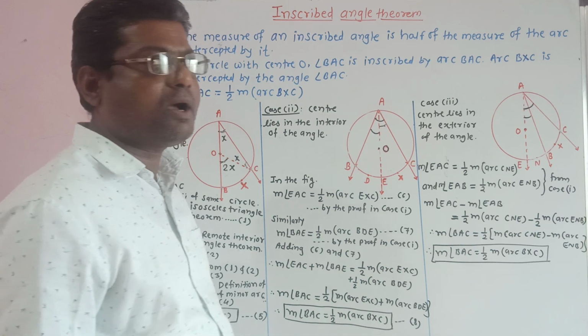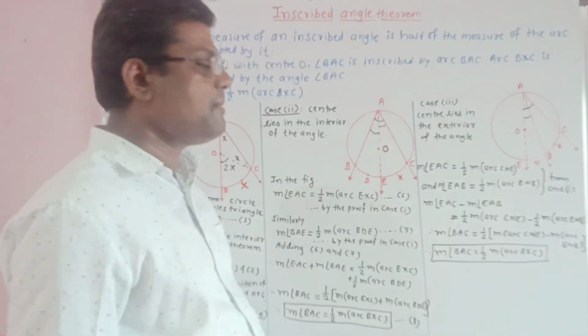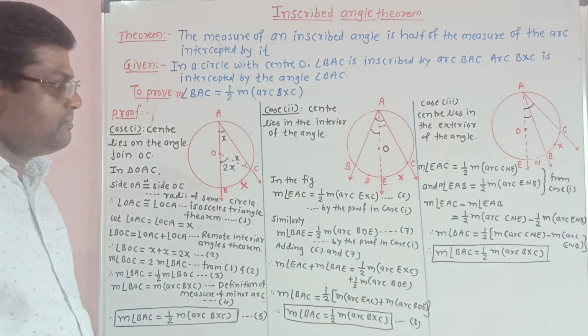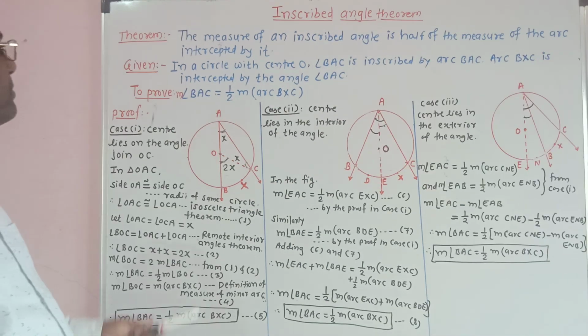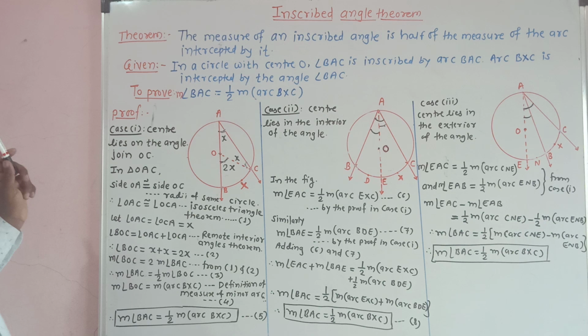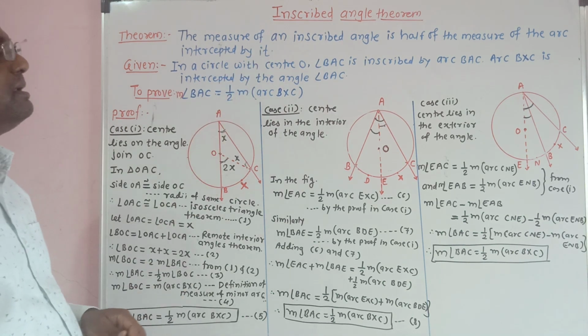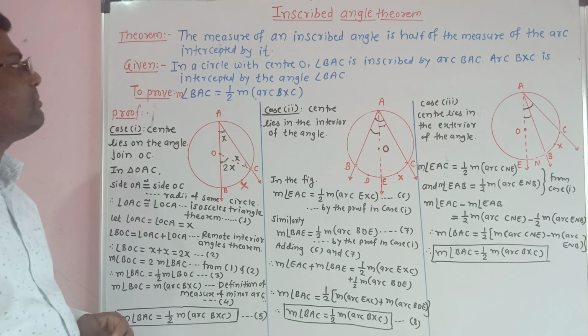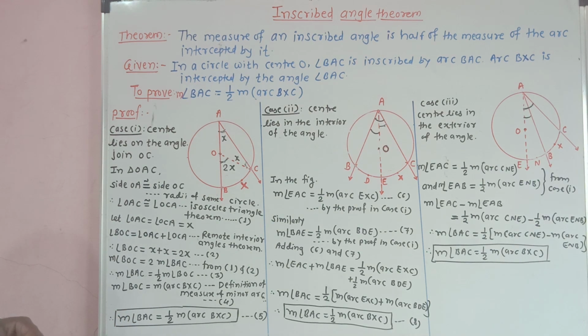Therefore measure of angle BAC is equal to half into measure of arc BXC. This is proved. So this is called the inscribed angle theorem. So what is this theorem? Measure of an inscribed angle is half of the measure of the arc intercepted by it.